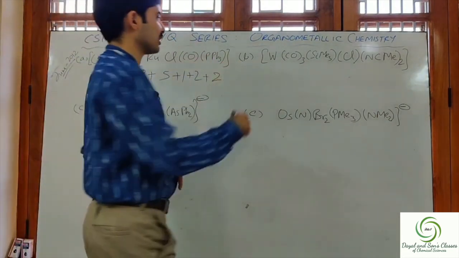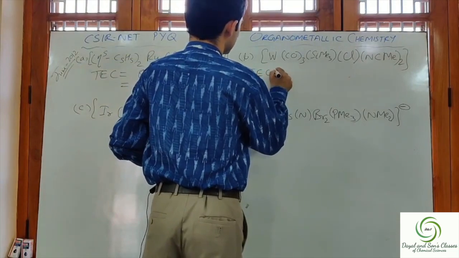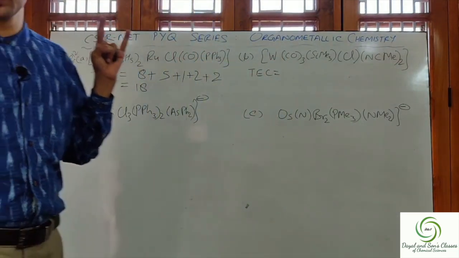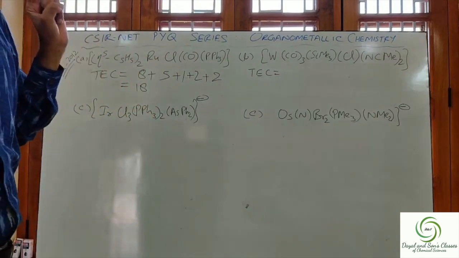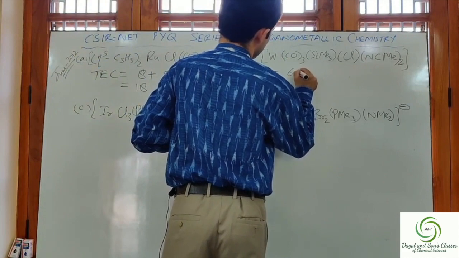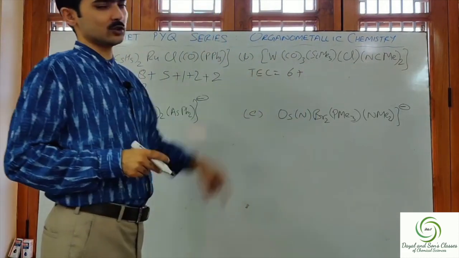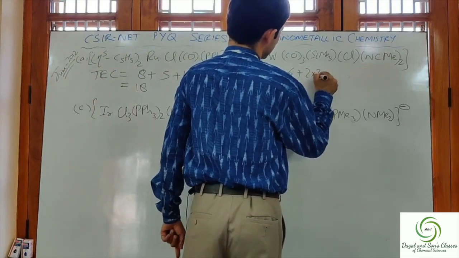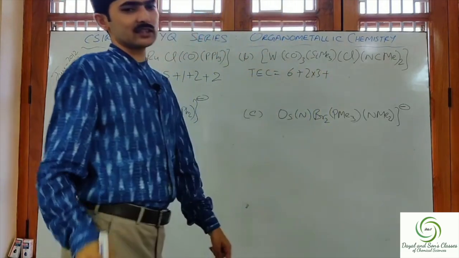Now let us calculate for the second one. The metal is tungsten. Tungsten contributes 6 electrons. 6 plus CO. CO contributes 2 electrons. There are 3 COs, so 2 into 3, plus SiMe3 contributes 1 electron.